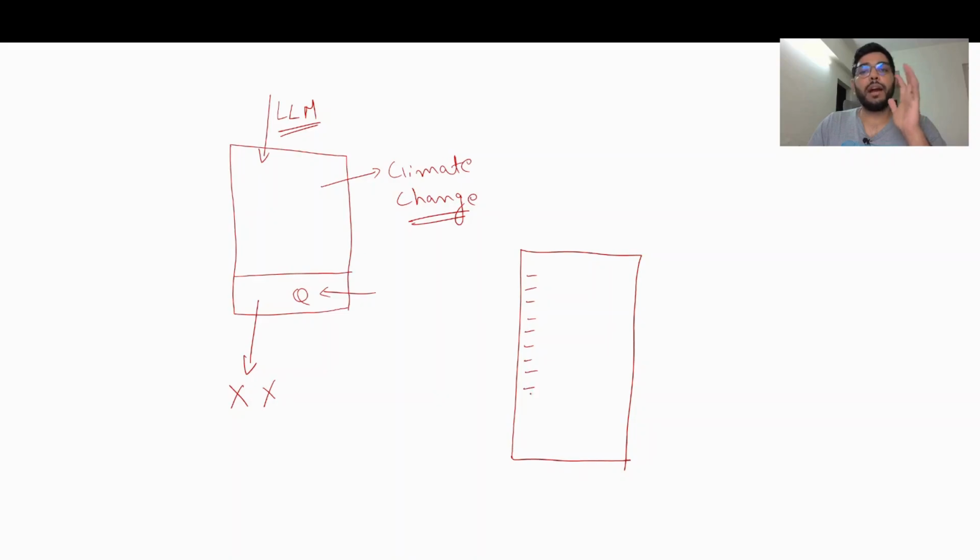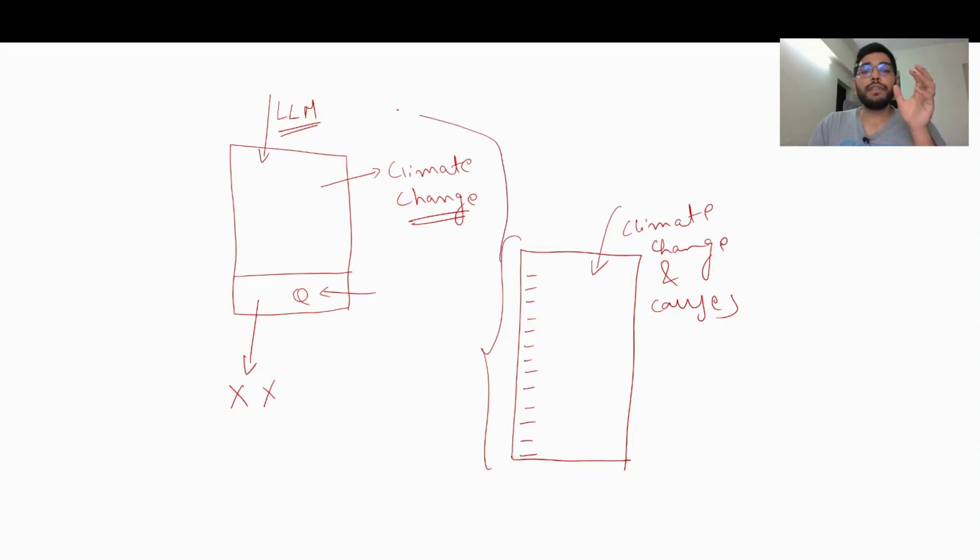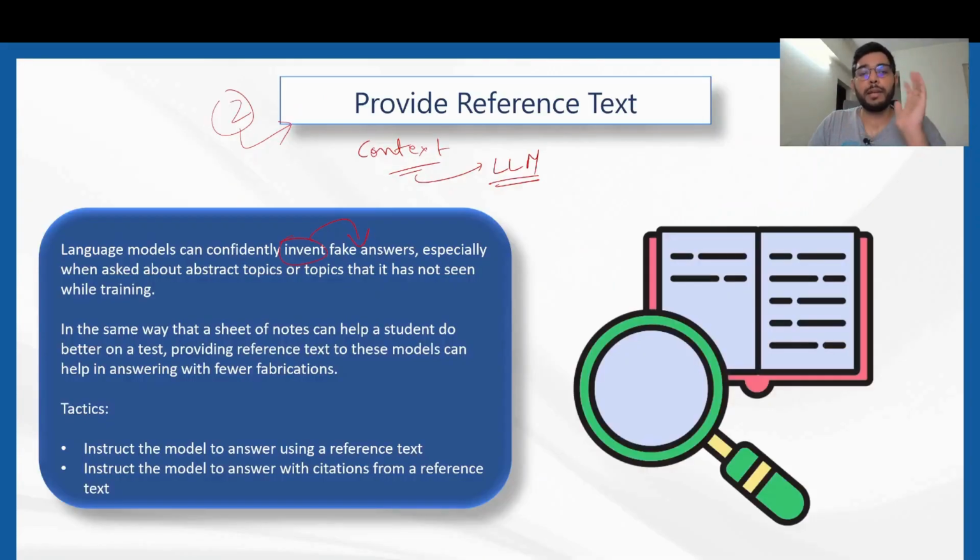Let's say on the web you encountered a document containing thousands of pages related to climate change and its causes in the current world. What you do is feed this document, containing the knowledge or the context of climate change and its causes, to the LLM. Now the questions asked by the user in that chatbot will be referenced through this context or document, and the user will get the required, desired, or expected output or answers from the chatbot. This is what providing the context essentially means.